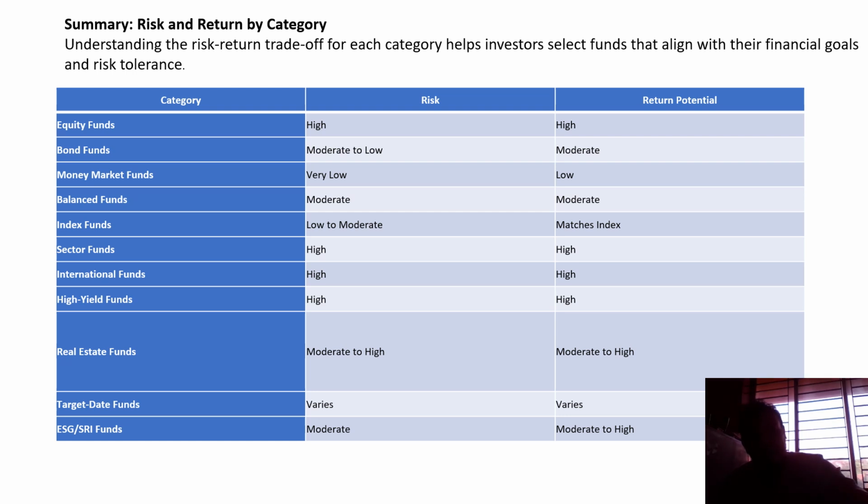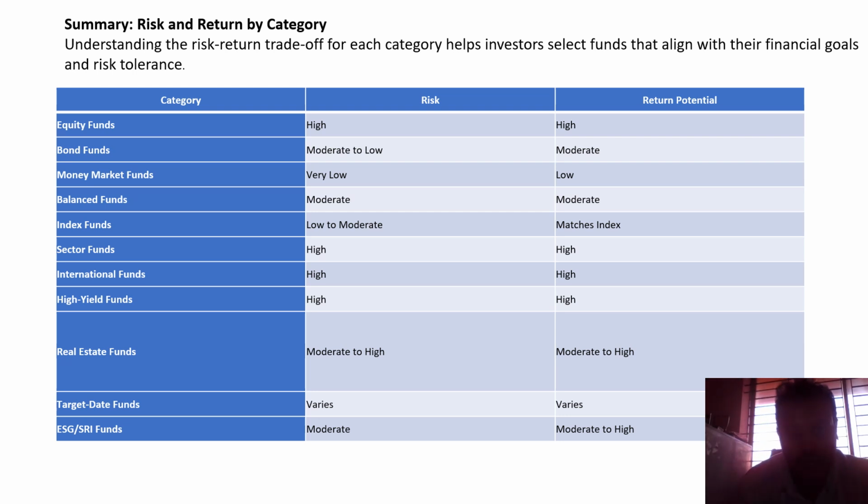If you see this slide, you will come to know about the summary of risk and return category-wise, for understanding the risk-return trade-off and selecting funds aligned with your financial goals. All these are classified, and they show which factors are included, like risk and return by category.